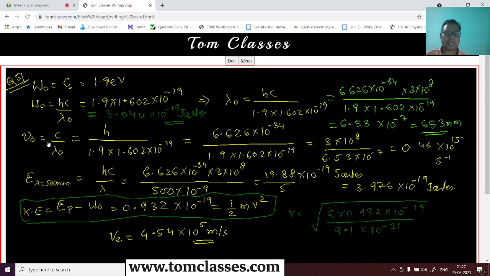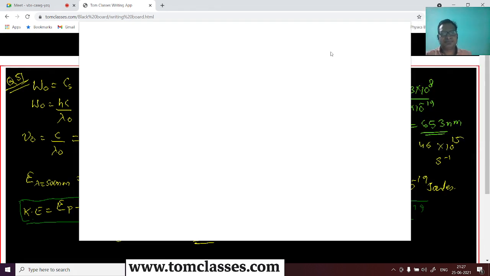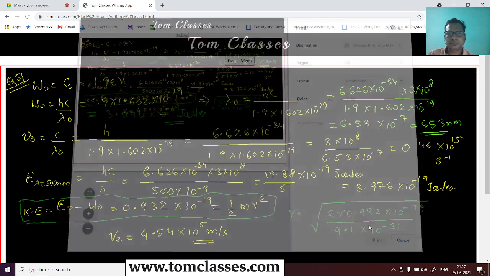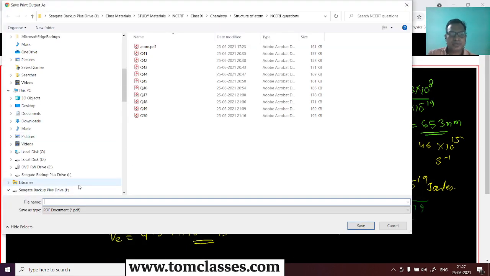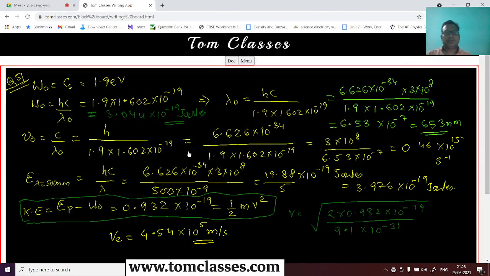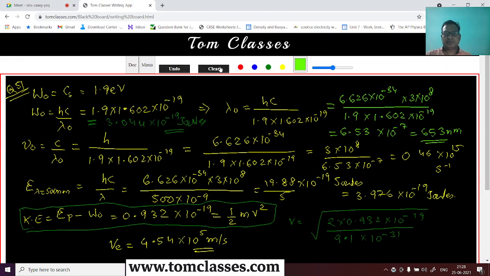But since we have already calculated these values, and he's asking about these energy levels, better that we calculate this in joules. So this is question number 51.